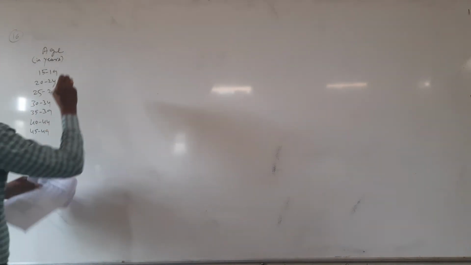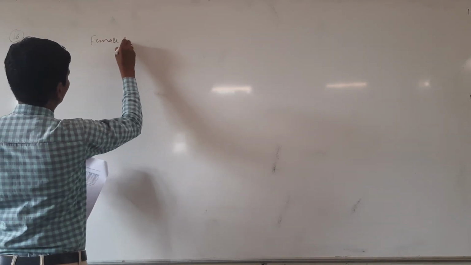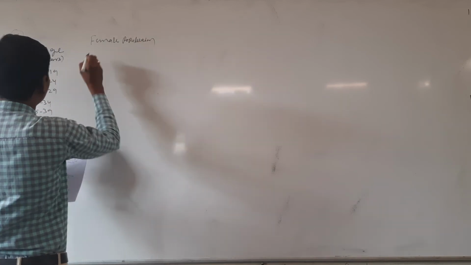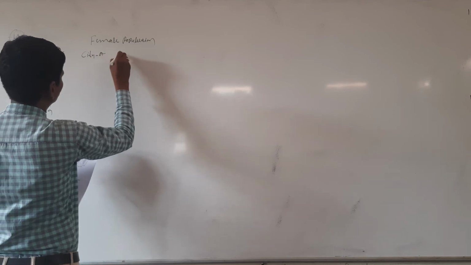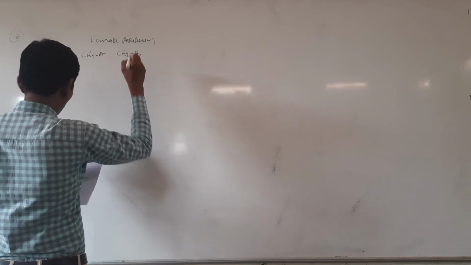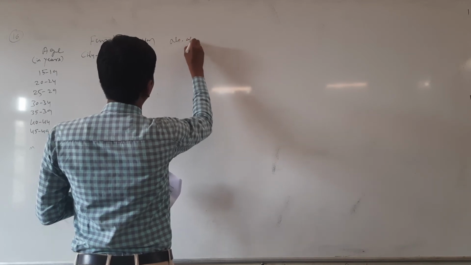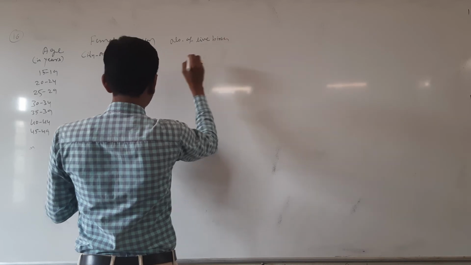Here they are given the female population, that is city A, city B, and the number of live births for city A and city B.